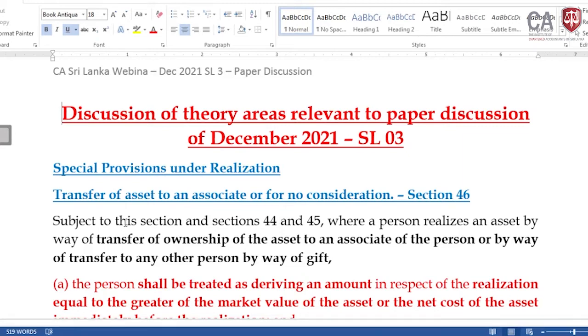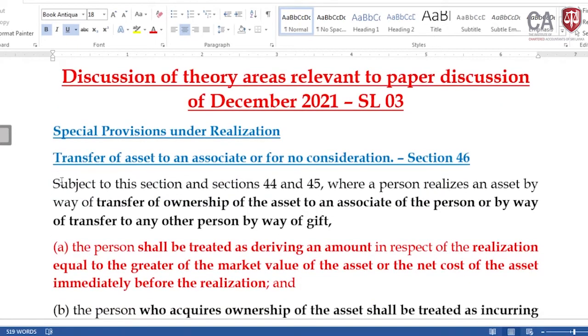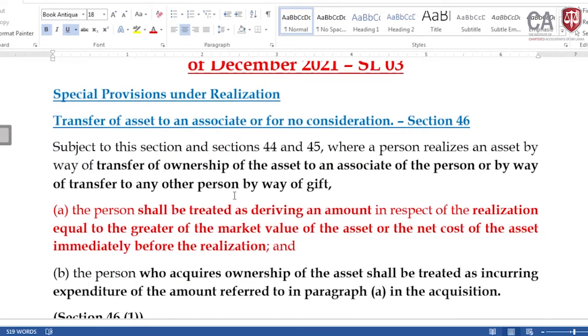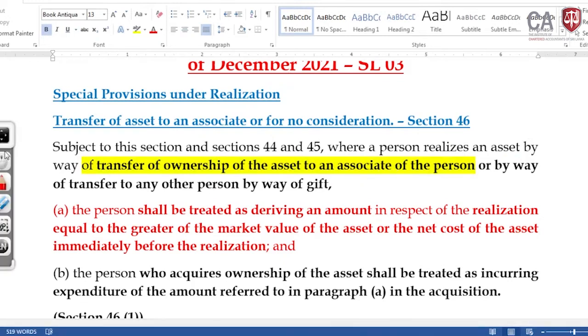Okay, then what we need to look at is how this section is applied. This is applied subject to sections 44 and 45, where the person realizes an asset by way of transfer of ownership of the asset to an associated person or any other person by way of gift. In our case, is there an associated person? Yes, Lamai. Who are the associated persons?